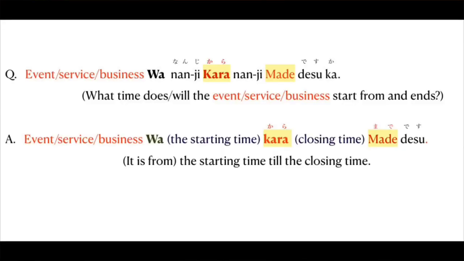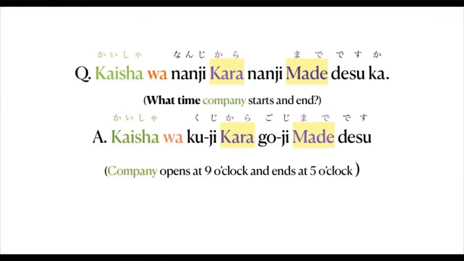You know the pattern, right? Noun plus wa nanji kara nanji made desu ka. For example, kaisha wa nanji kara nanji made desu ka. For example, your answer is you work from 9 to 5.